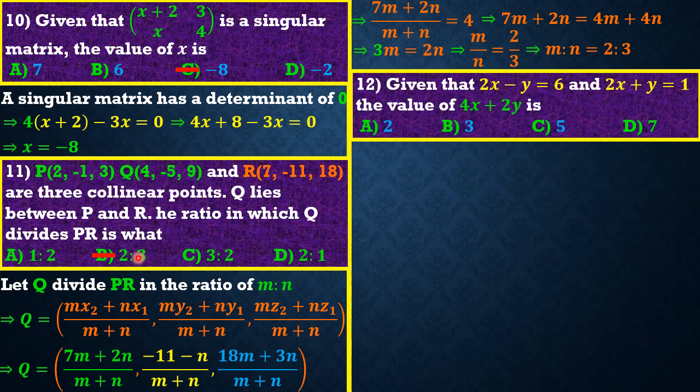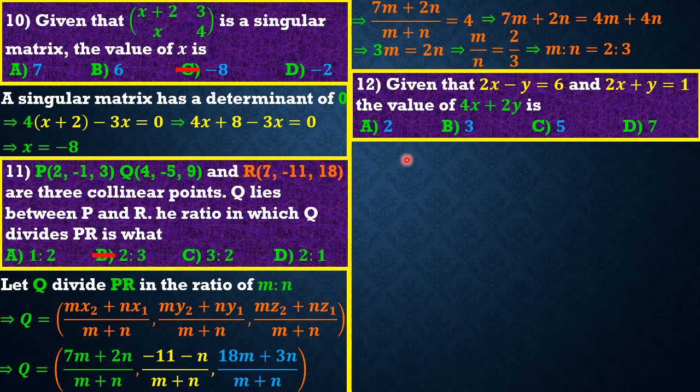So friends, question 12 reads that given that 2x minus y equal to 6 and 2x plus y equal to 1, the value of 4x plus 2y is. When I first saw this question, I simply saw that since we have 4x, maybe we should add the two equations. If we add them, we are going to have 4x, but this y is going to cancel. So it will be necessary for us to get an expression in terms of 4x, then we get that for 2y, then we sum them up, and that's going to solve the task for us.